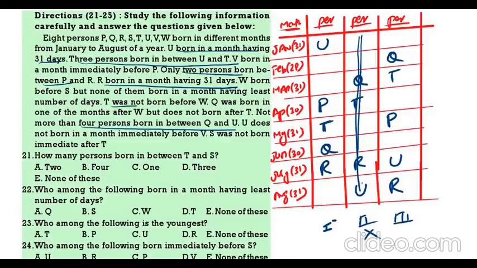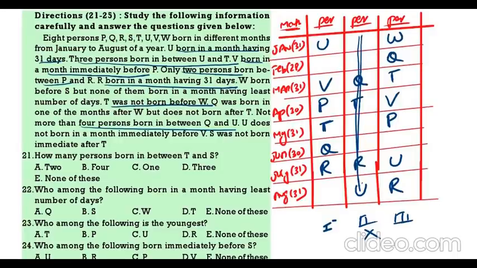T was not born before W. That means T was born after W. T I will take here. Then, V was born in the month immediately before P. Immediately before P, V.